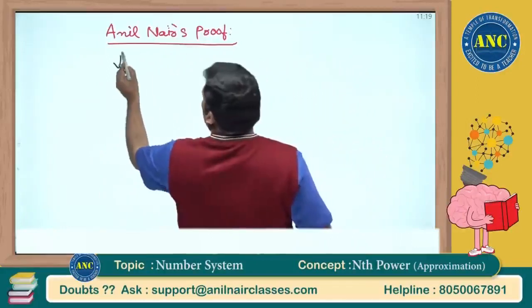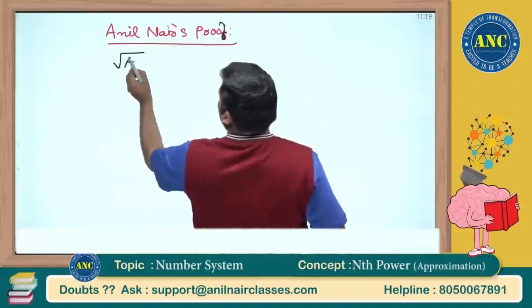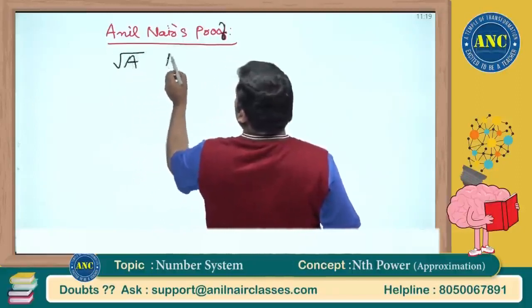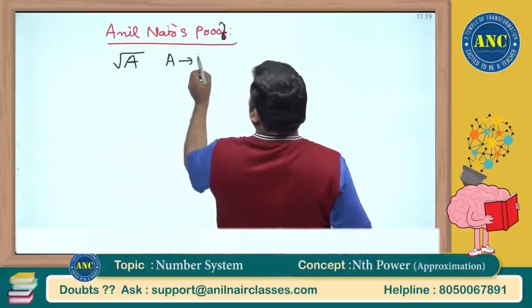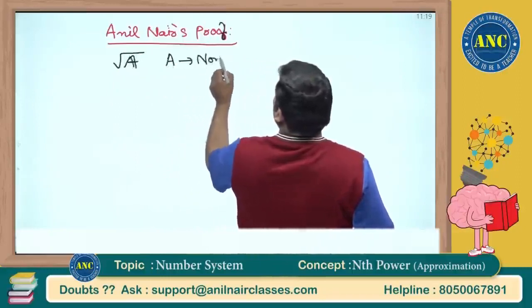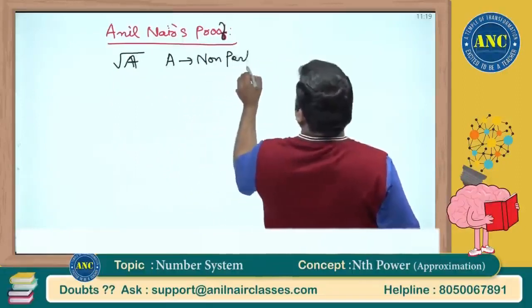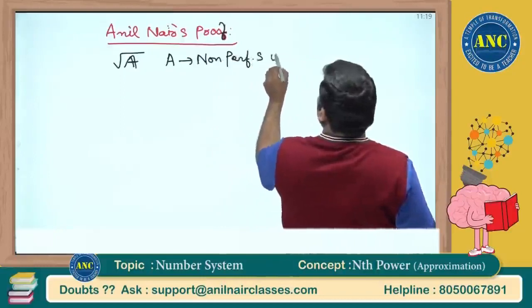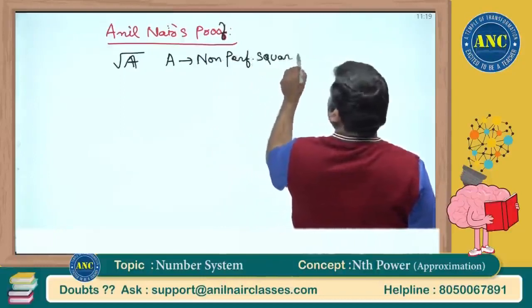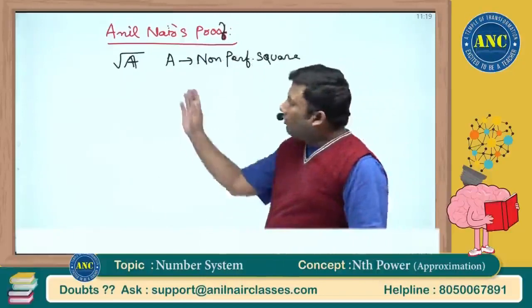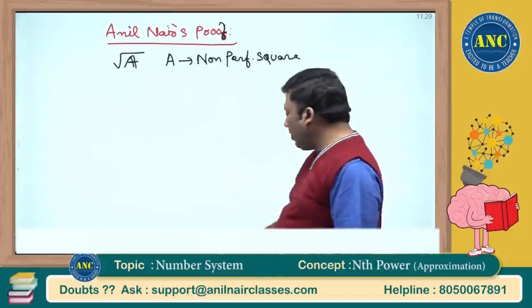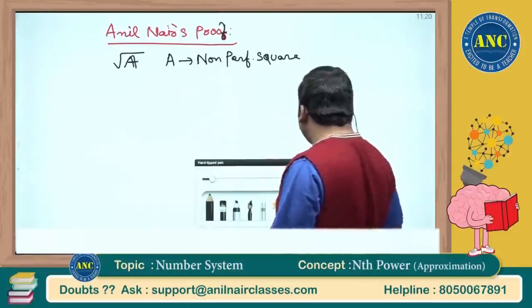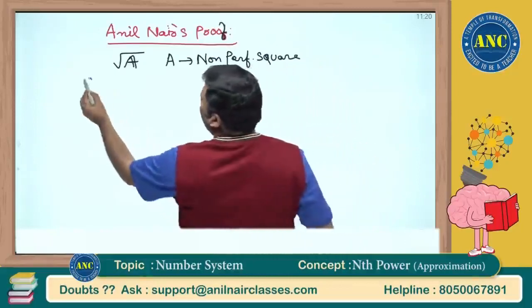Suppose root A, I need to find out root A. What is A here? A is nothing but a non-perfect square. I want to find out the approximate value of a non-perfect square. Listen carefully. For example,